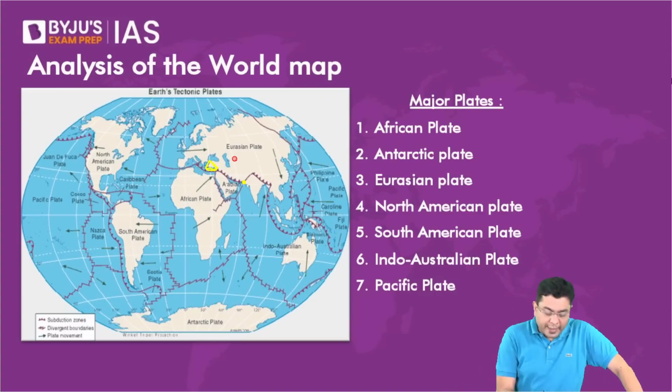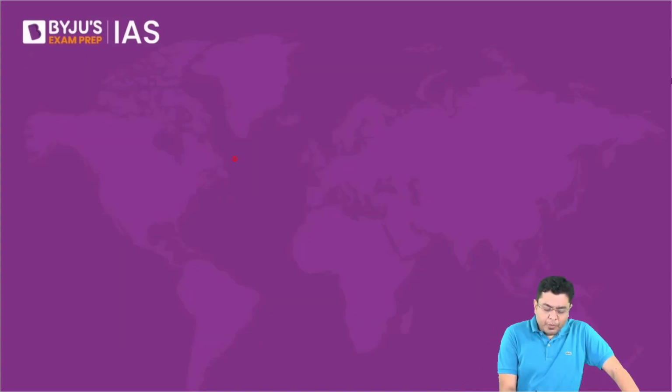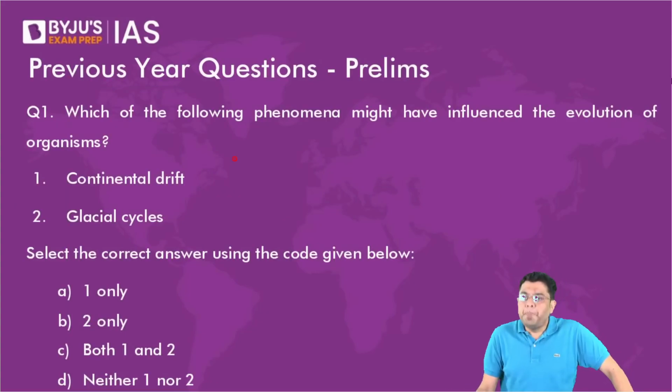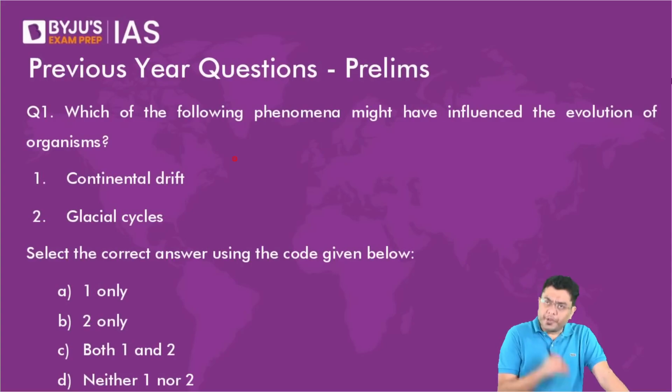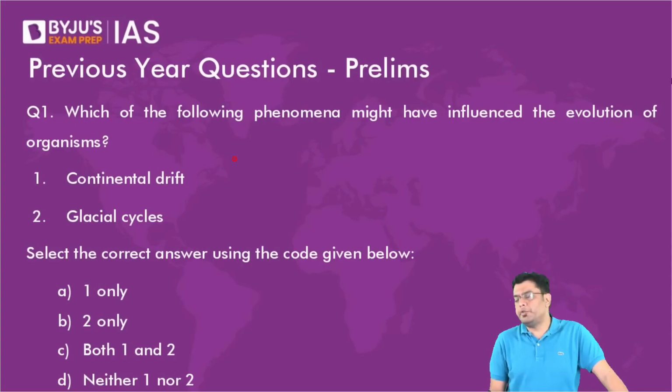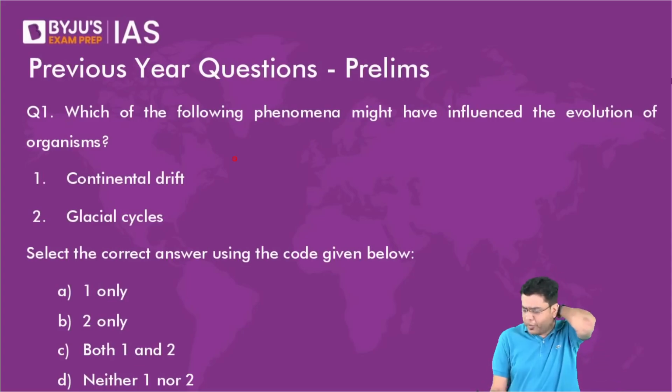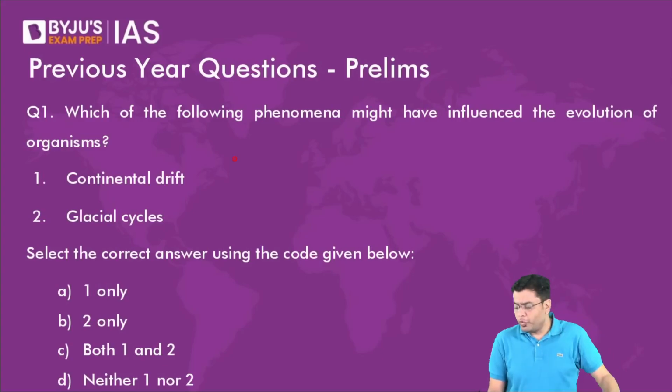Now we move ahead with certain PYQs finally, so that you can take a sigh of relief. Here, why could the Tethyan seafloor not get submerged completely? Because the rate of movement of the Indian plate was much faster than the rate at which the Tethyan seafloor could submerge itself. Is the Indian plate still moving at a speed of 15? No, it is now moving at around 1 to 2 centimeters per year.